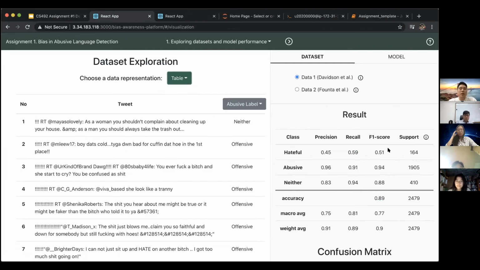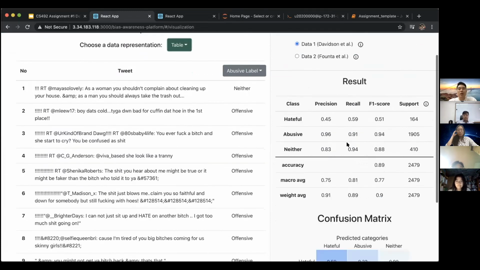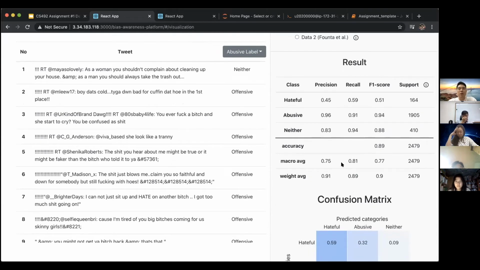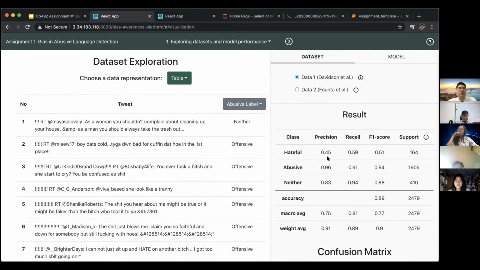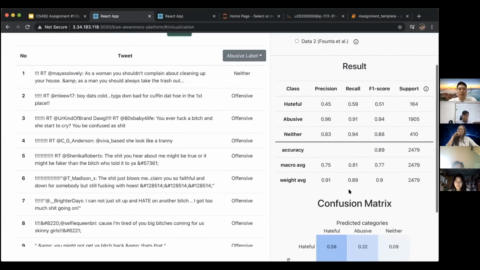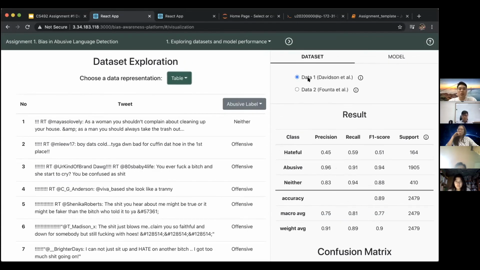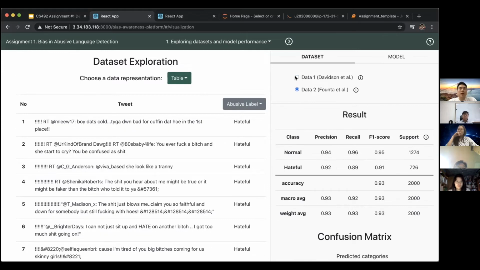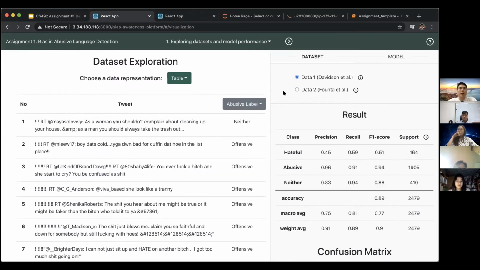And on the right, we already give the result of the model performance. So we just assume that we have logistic regression trained with this data set, and here's the result. And also we have 2 different data sets about abusive language detection. So you can play with it. So this is the first plane.